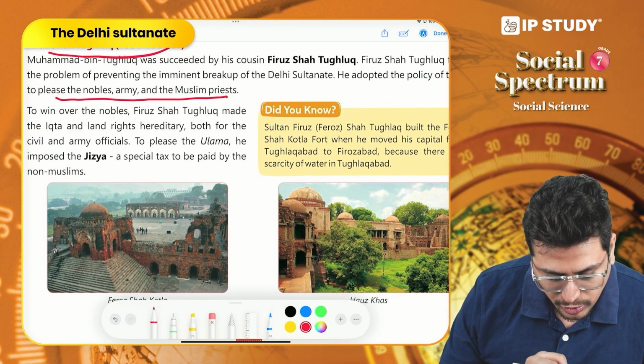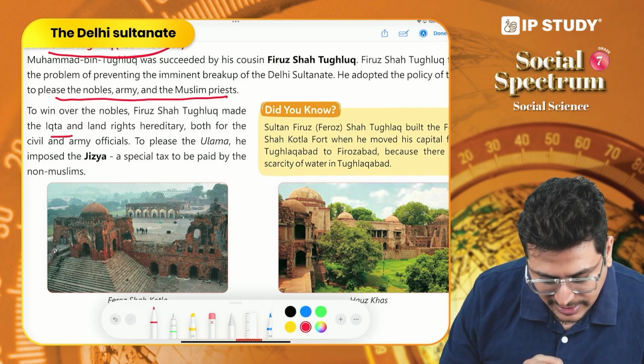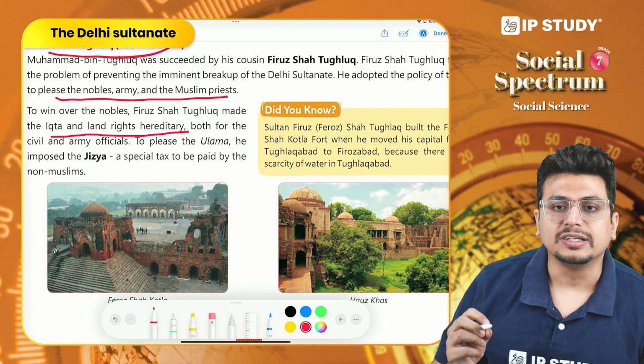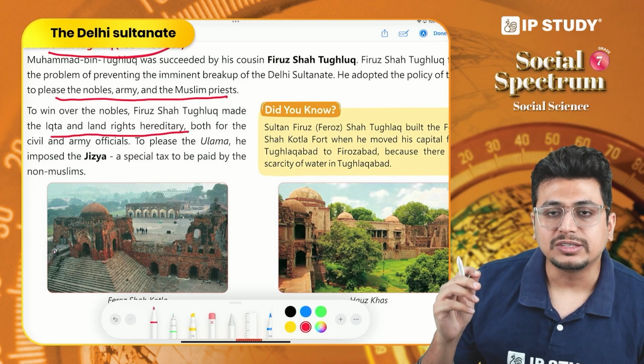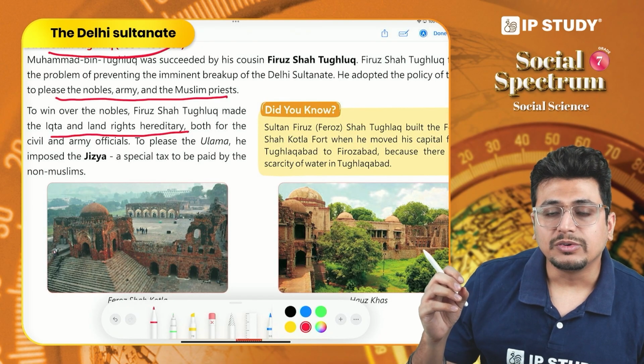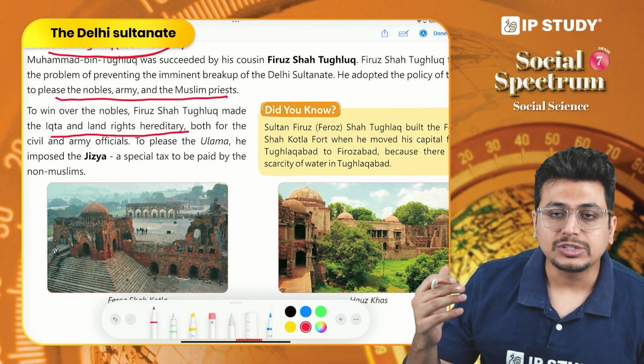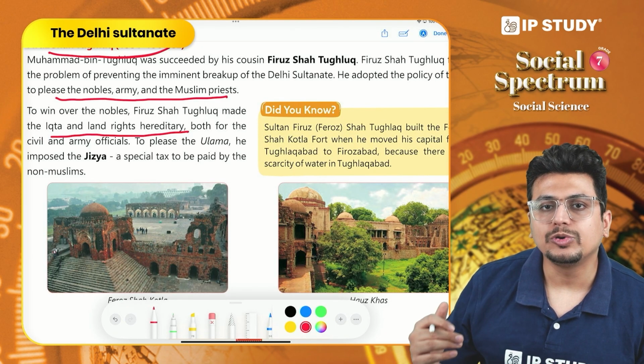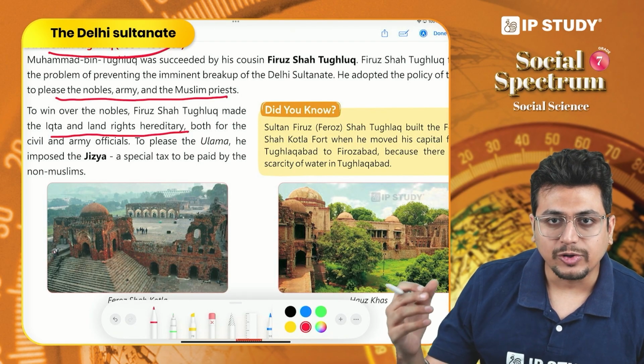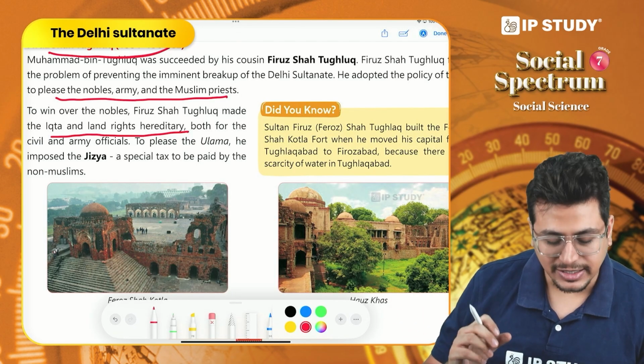For the nobles, he made the Iqta and the land rights hereditary, which simply means that the zamindars, the nobles, were in a hereditary position, so the son of a noble will also become a noble and have those rights over the land from where they were getting their revenues.